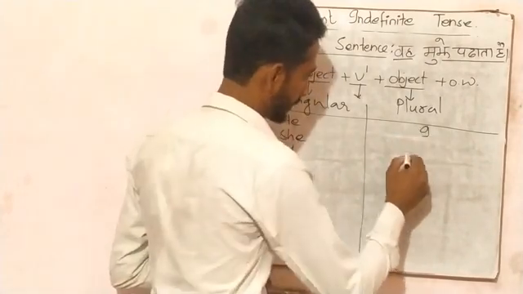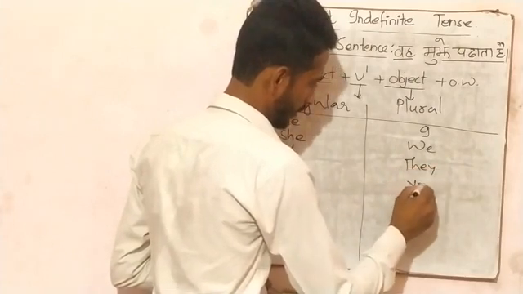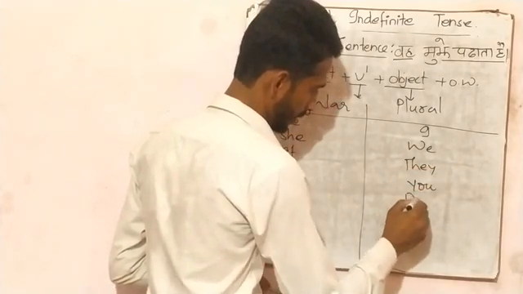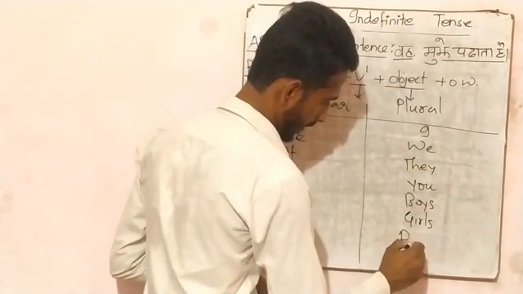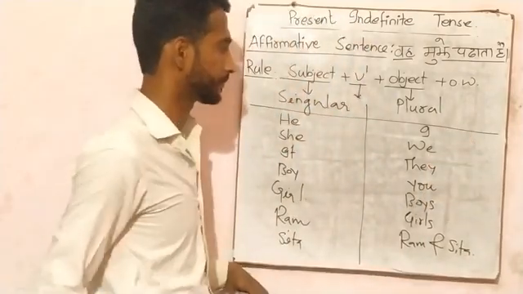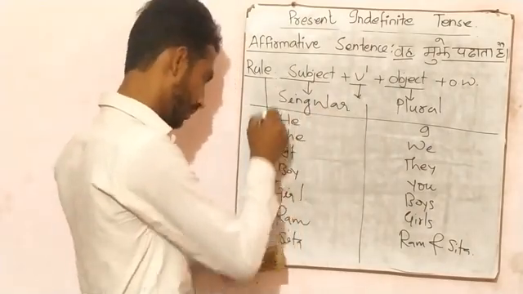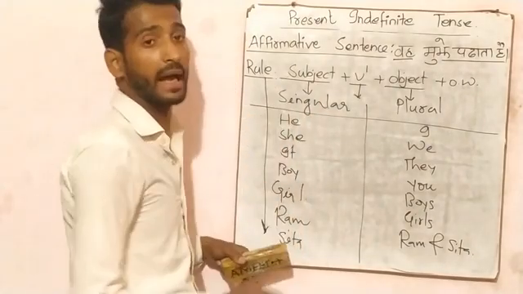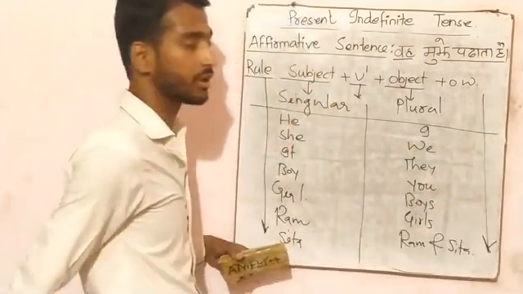And in plural subject: I, we, they, you, boys, girls, Ram and Sita. So these all are considered as singular subject and these all are considered as plural subjects.